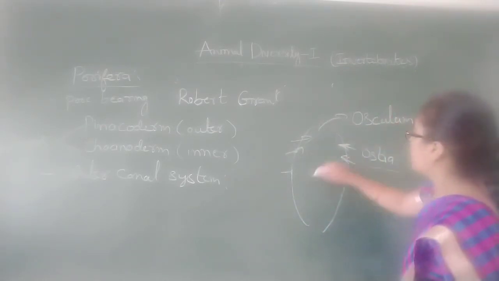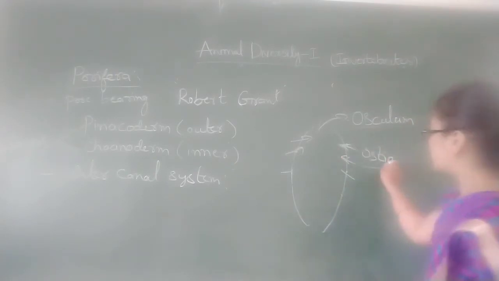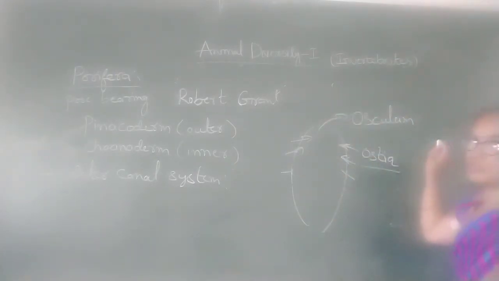Water enters through the ostia and goes out through the osculum.